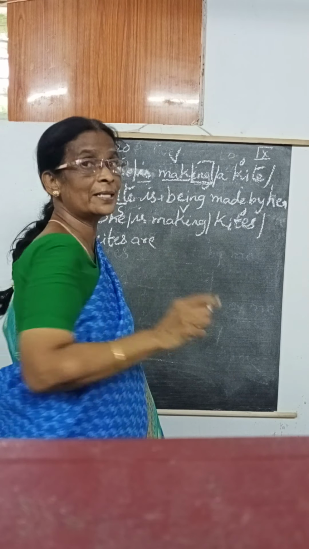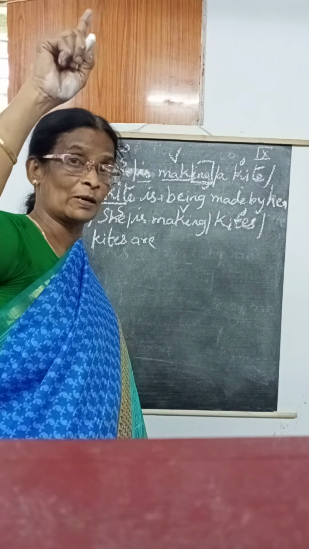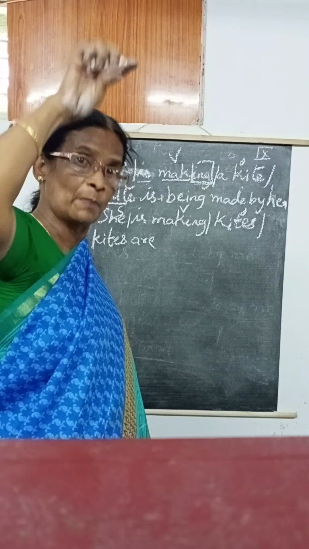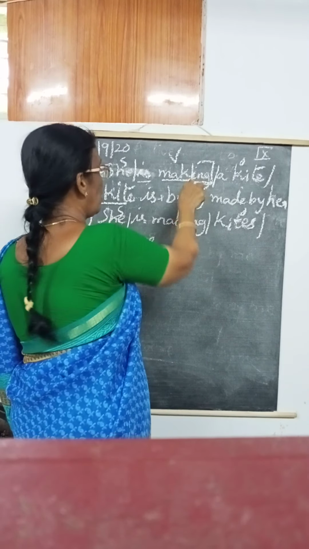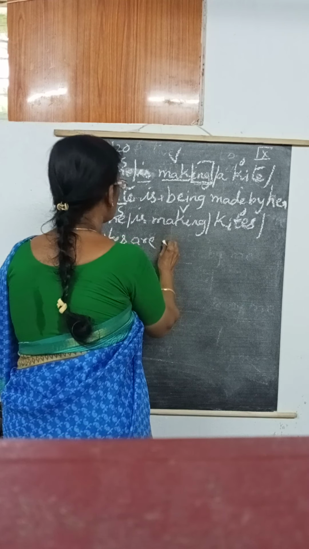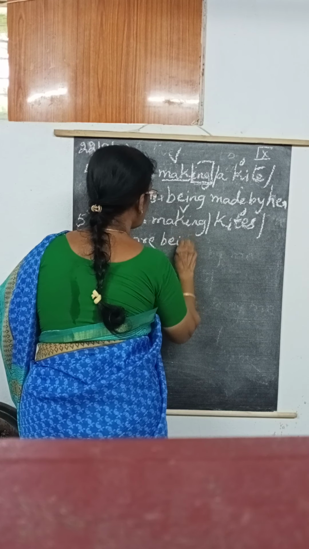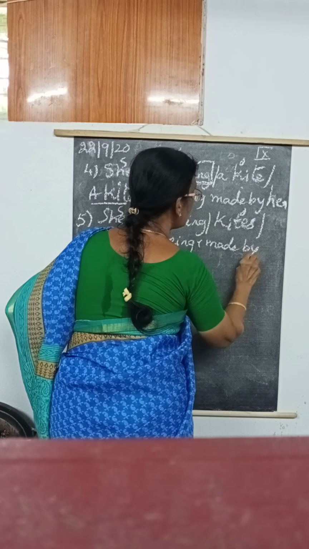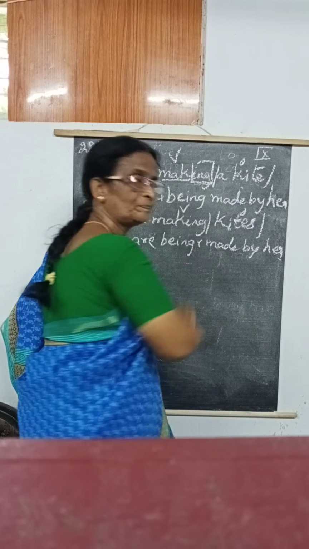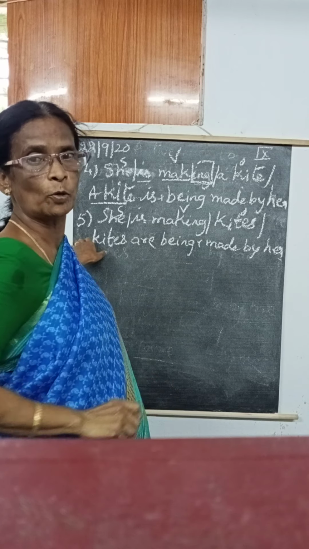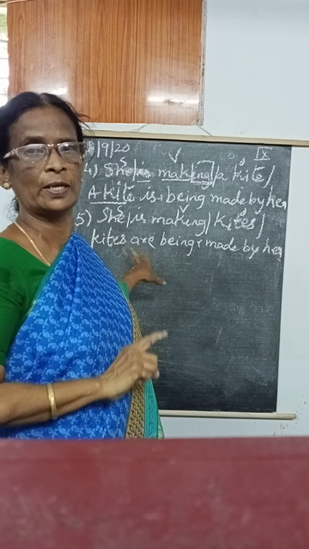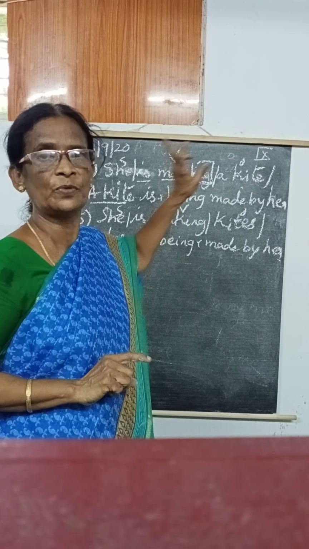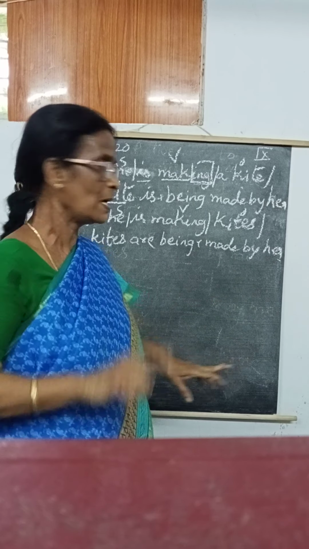are. Kites are. What we wrote in the first one, C is are. So you have to remember that. Then whereas the ing we have to add the being. Kites are being made by, she changes to her. Okay. So totally I told fifth one is the present continuous tense, object singular and plural. Okay, ma. Next one,